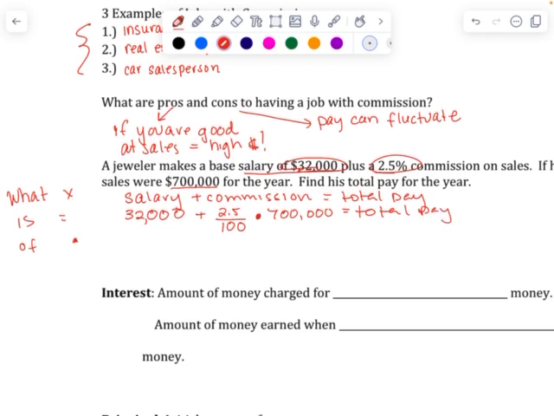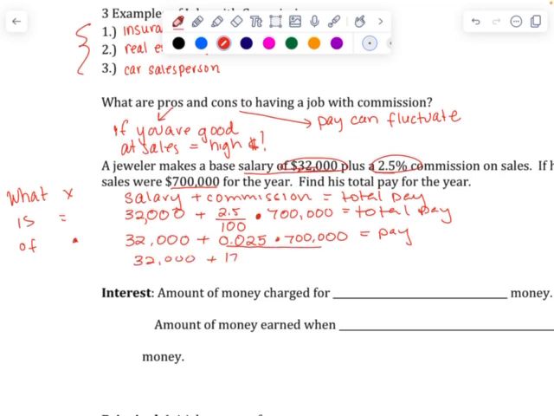Now we can take a look at order of operations, and we'll do our division. We'll get that percentage into a fraction. I know there's not a ton of room here, so I apologize. Times 700,000, again, equals your commission. Then we would multiply using order of operations here.